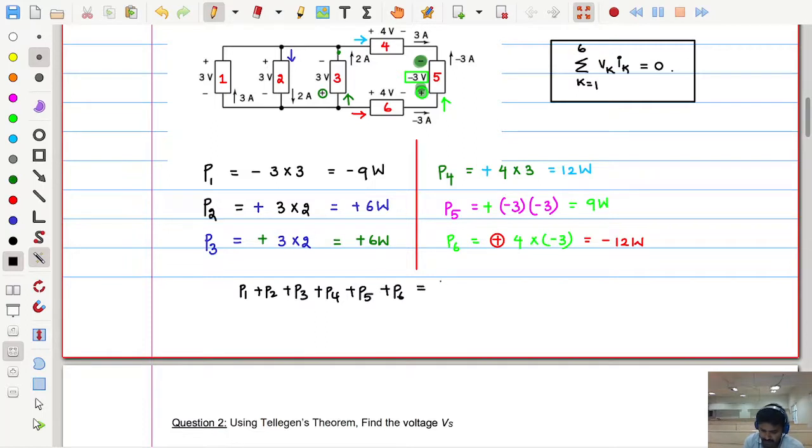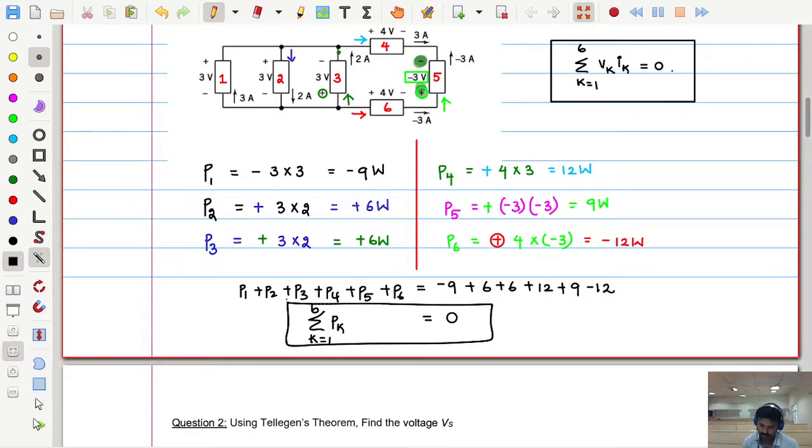How much is this? P1 is minus 9, P2 is 6, P3 is also 6, P4 is 12, P5 is 9 and P6 is minus 12. How much is this value? 0. That means the summation of Pk, k equal to 1 to b number of branches, is equal to 0. This is Tellegen's theorem.